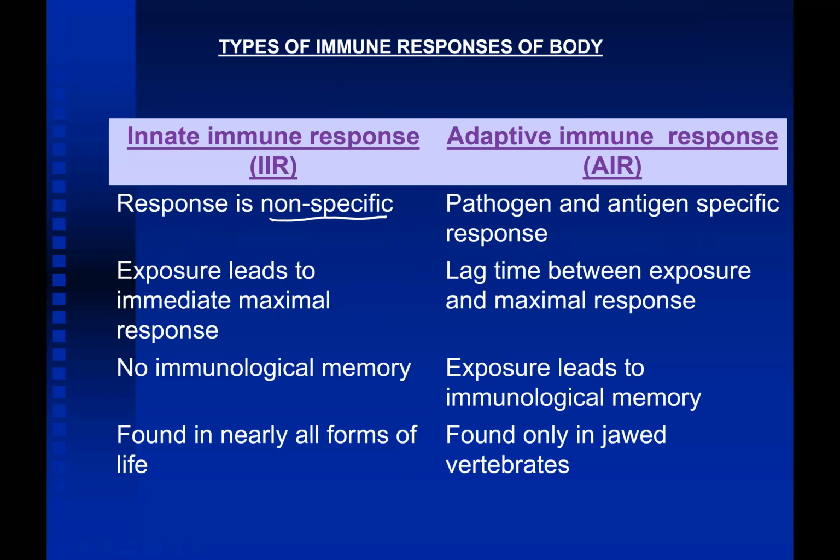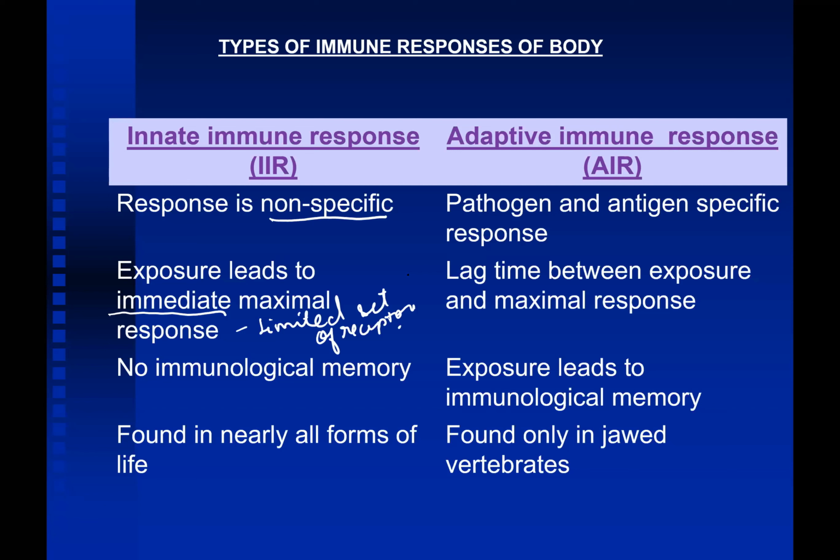Whenever there is infection, there is an immediate response, and it is by a limited set of receptors or components. Whereas adaptive immune response takes time, that is there is a lag time, and it is antigen specific.